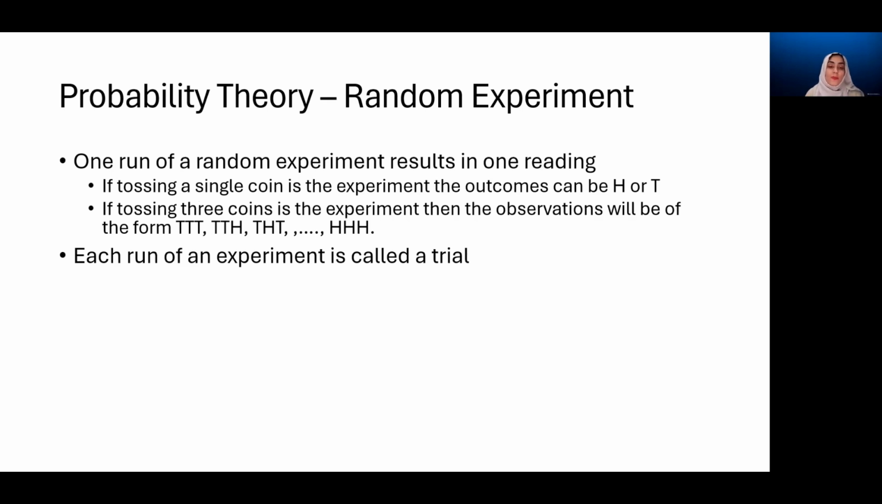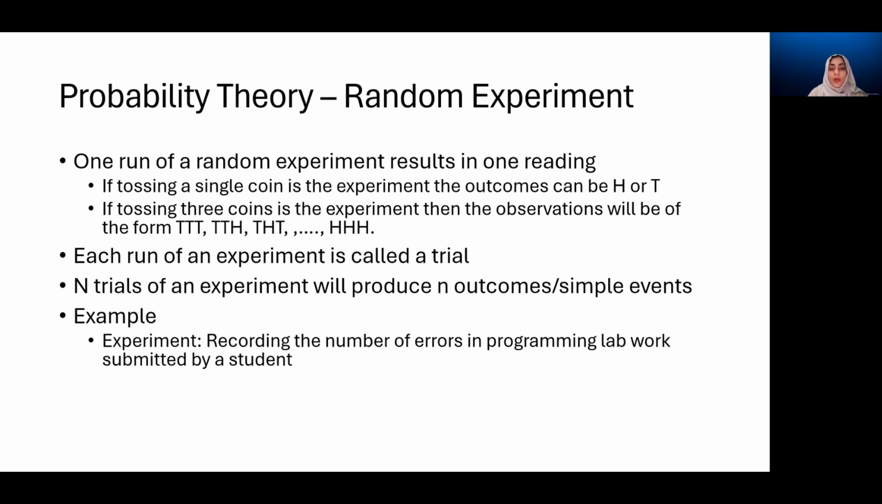Now, one run of an experiment is called one trial. So if you're conducting an experiment 10 times, these are actually 10 trials that you're making. And for every trial, you get one outcome, which is one simple event from the sample space. And if you're conducting it 10 times, you are getting 10 simple events or 10 outcomes from those experiments. In simple words, those are 10 observations being made.